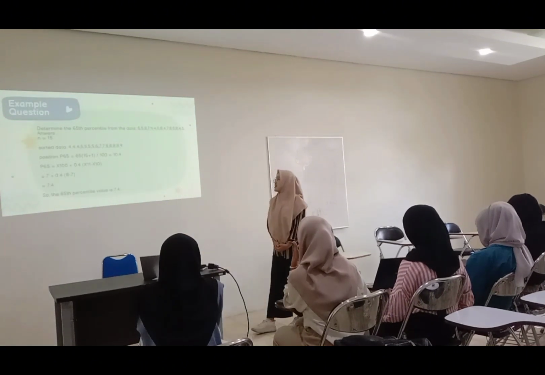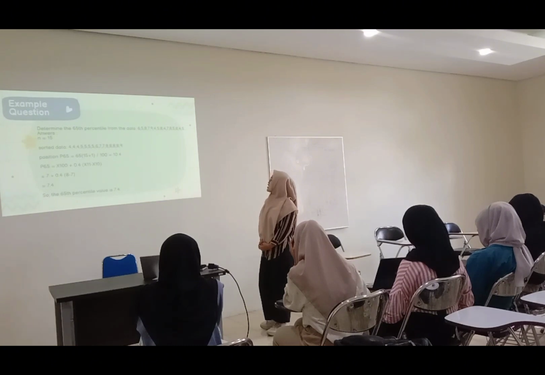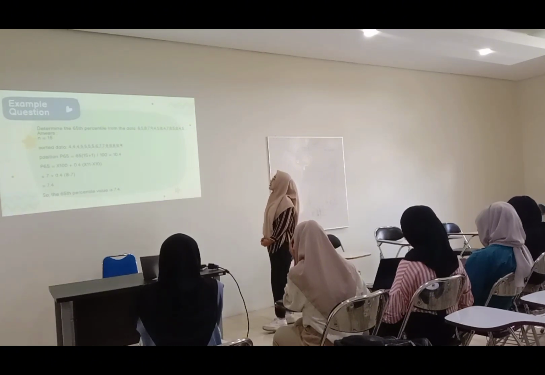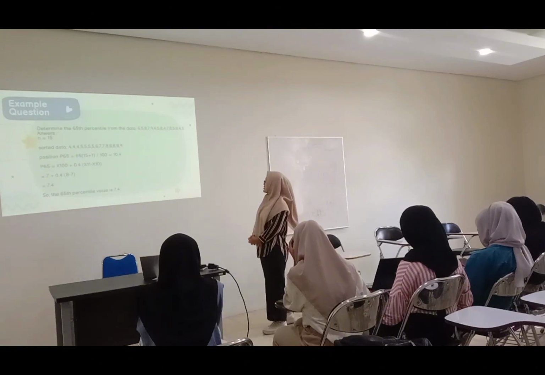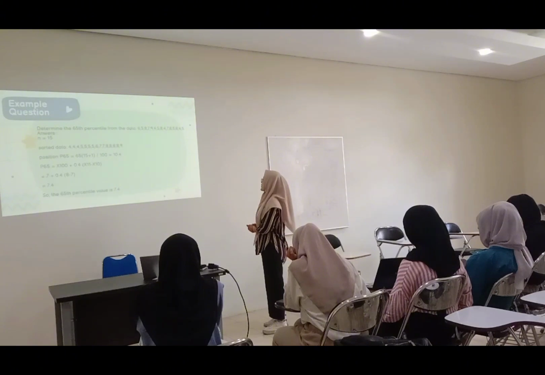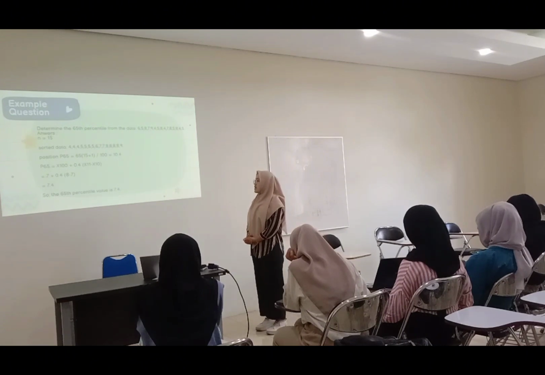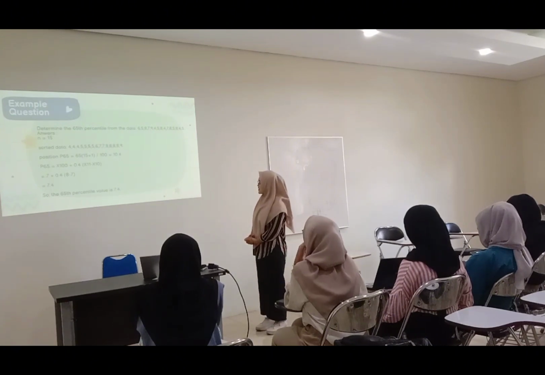Example question. Determine the 65th percentile from the data 5, 8, 7, 9, 4, 5, 8, 4, 7, 8, 5, 8, 4, and 5, where n equals 15.